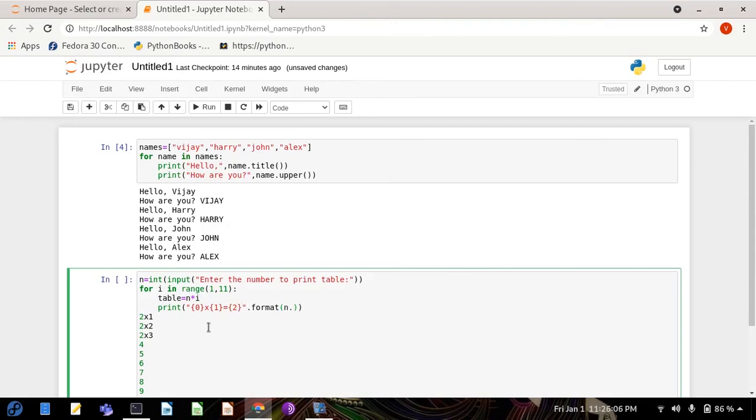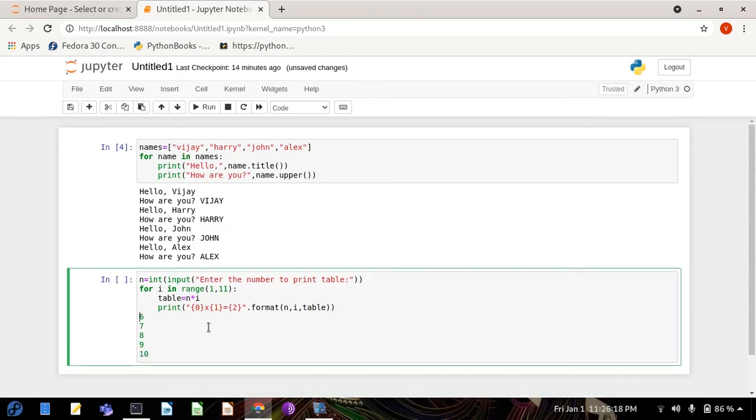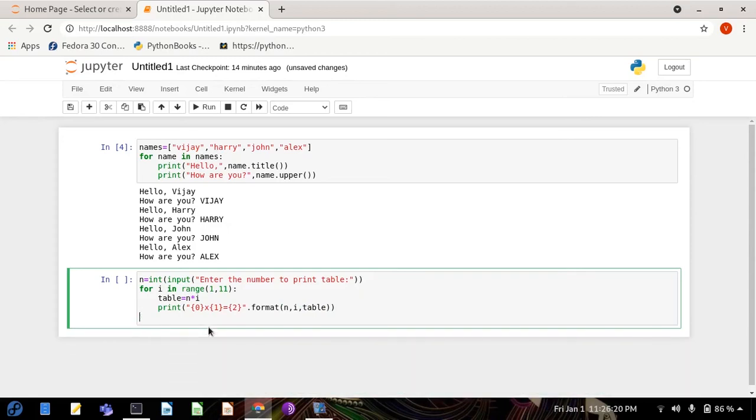I will write the n argument first, the second argument is i, and the third argument will be table. So it will print like this. Let me delete this thing, and the output will be like this, 2 into 1 equal to 2. So I have put into and equal to with 0, 1, 2 and dot format, that is the table.